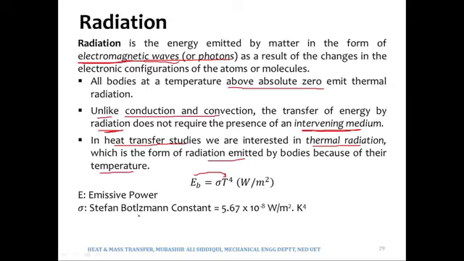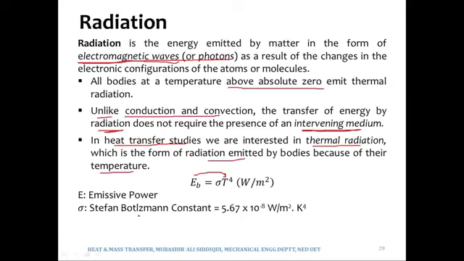The second thing is perfect emitter. Perfect emitter means that no body can emit more radiations than a black body at a particular temperature. No other body, what we call a real body or a grey surface, can emit more radiations than a black body at a particular temperature.